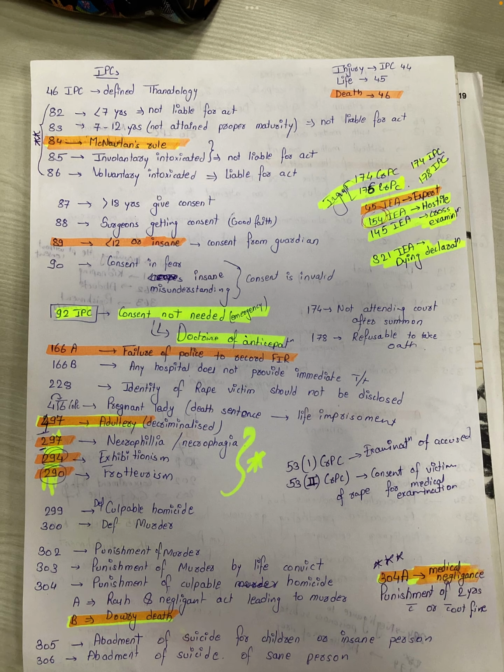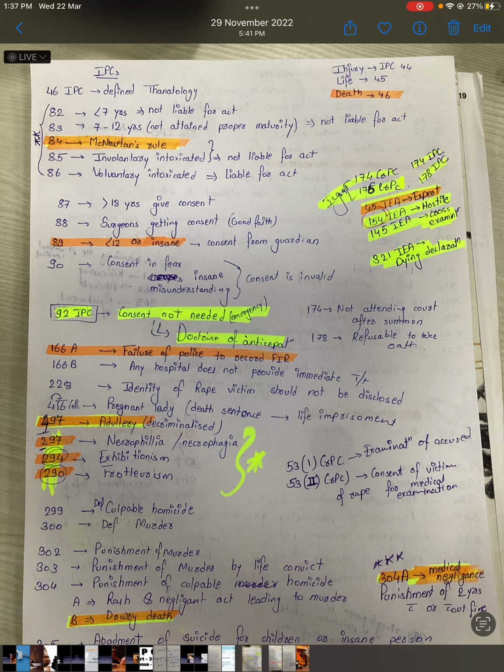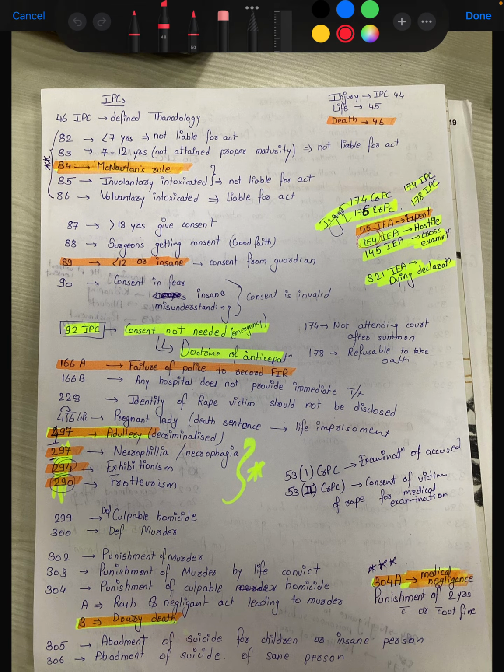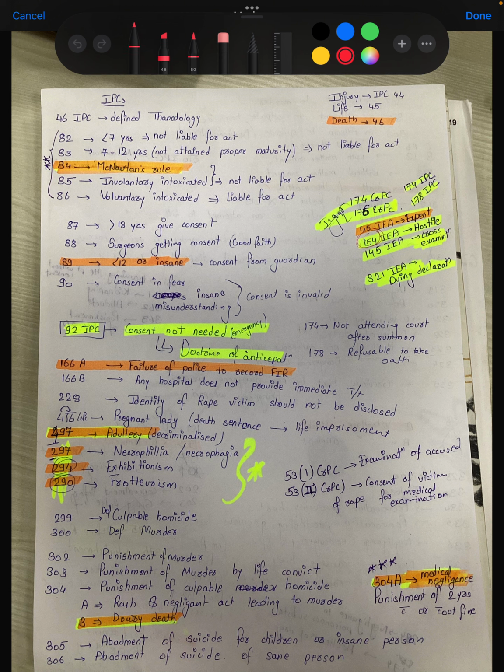Then next, let's combine all of the IPC together, that is the IILD, that is interstitial lung diseases, representing 44, 45, 46. 44 I is for the injury, 45 is for the life, and 46 is for the death. Then 46 IPC defines thanatology. So here 44 IPC, 45 IPC and 46 IPC.